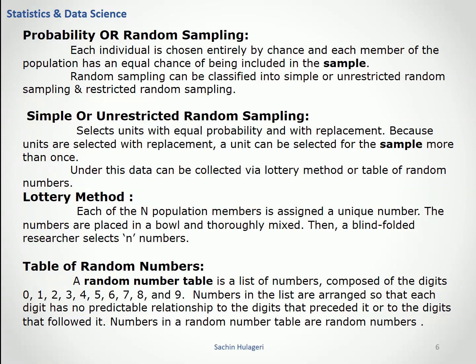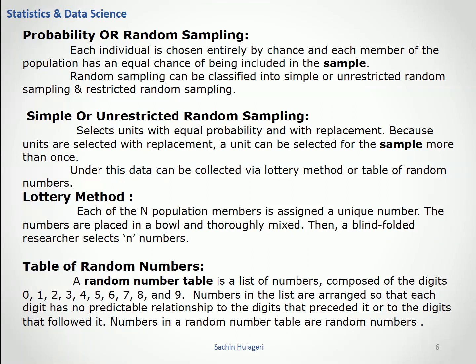Simple unrestricted random sampling selects the units with equal probability and with replacement. Because units are selected with replacement, a unit can be selected for the sample more than one chance.